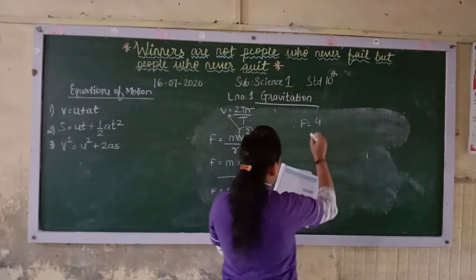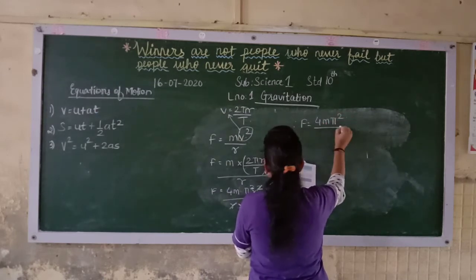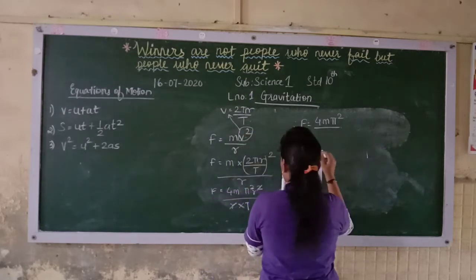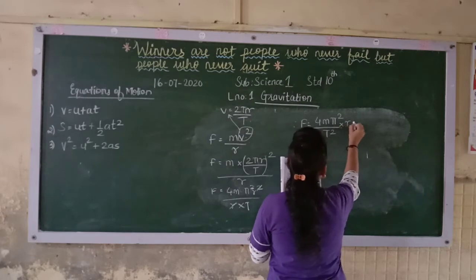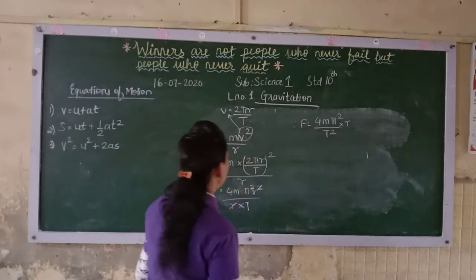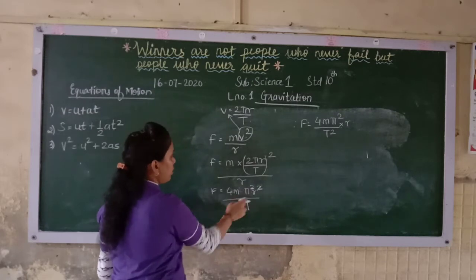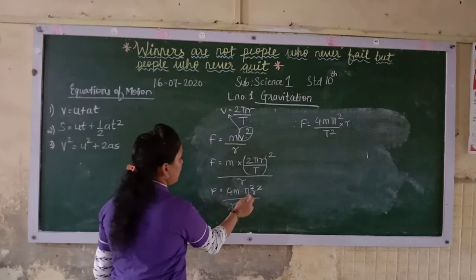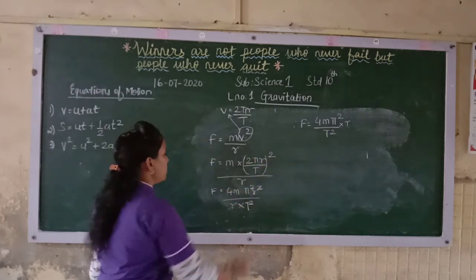So here you will get 4 m pi square upon t square, and here you are getting r. After cancelling the r, only one r will remain over here. So you will get 4 m pi square into r upon t square. Here it becomes t square because we are squaring both these parts.